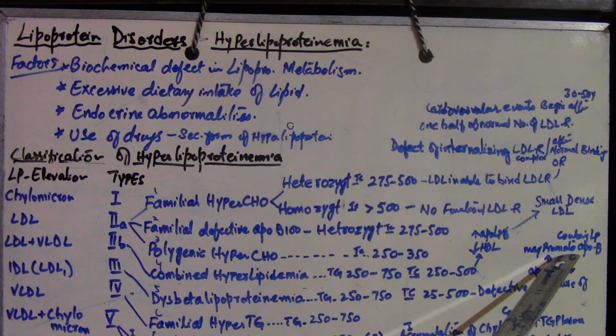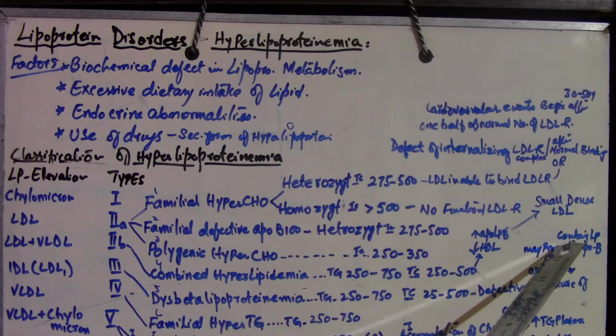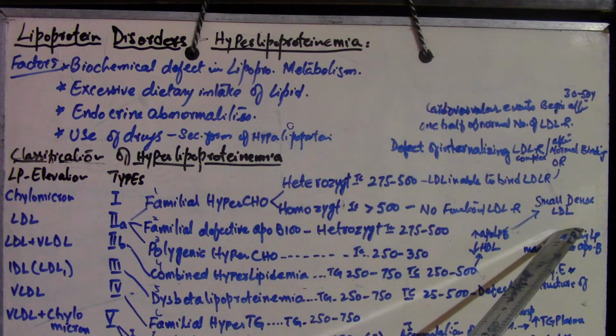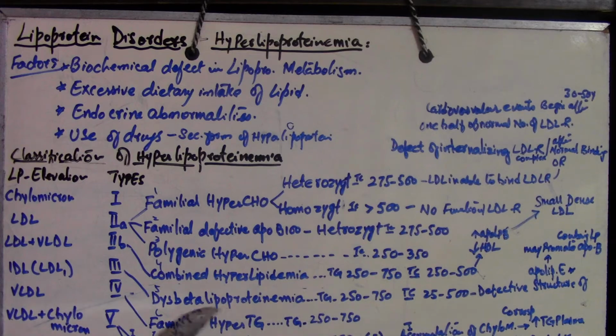IDL is the intermediate density lipoprotein, and aggravating factors such as obesity, diabetes, and pregnancy may promote overproduction of the apolipoprotein B containing lipoproteins, right? So this type occurs basically due to the defective structure of apolipoprotein E, leading to an increased level of IDL, which is the converted form of VLDL. After VLDL catabolism, the IDL is formed, and this leads to an increased level of IDL.